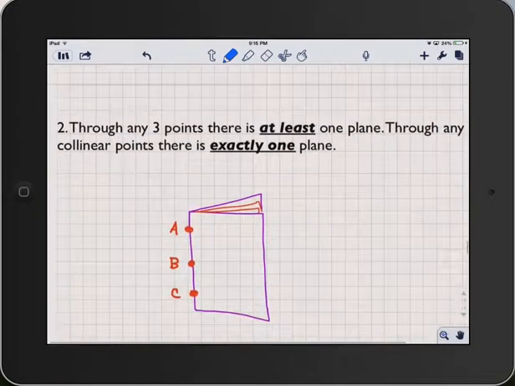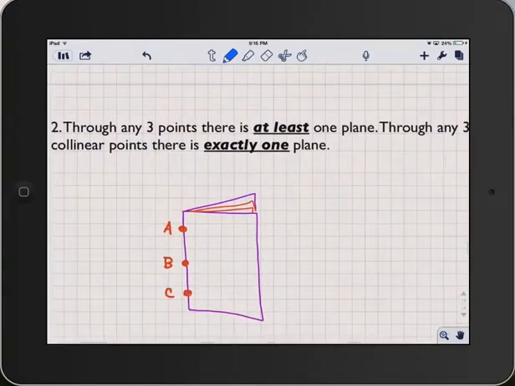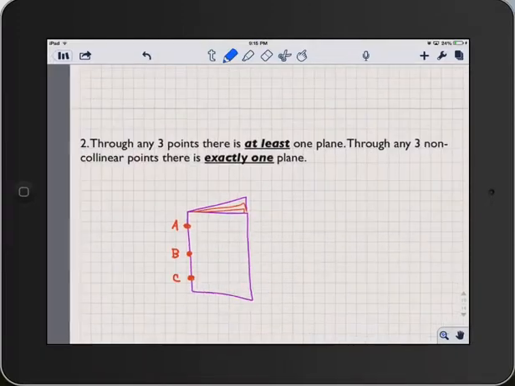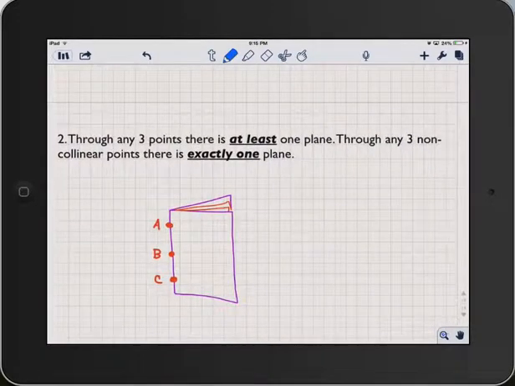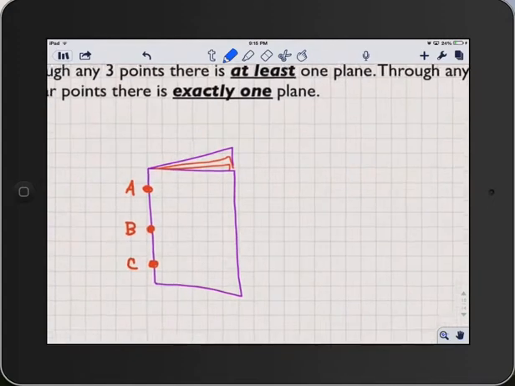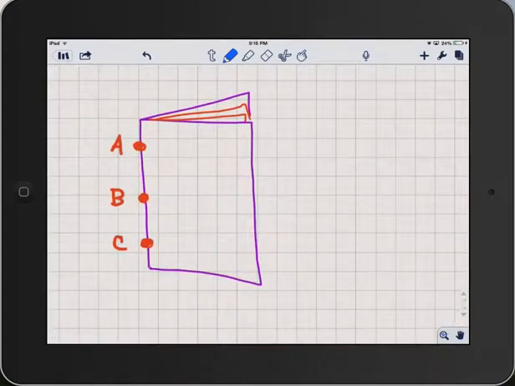Next postulate. Through any 3 points there is at least one plane. Through any 3 non-collinear points there is exactly one plane. So the first part of the postulate states that there is at least one plane. There could be more than one plane if the 3 points are collinear, such as in this diagram.